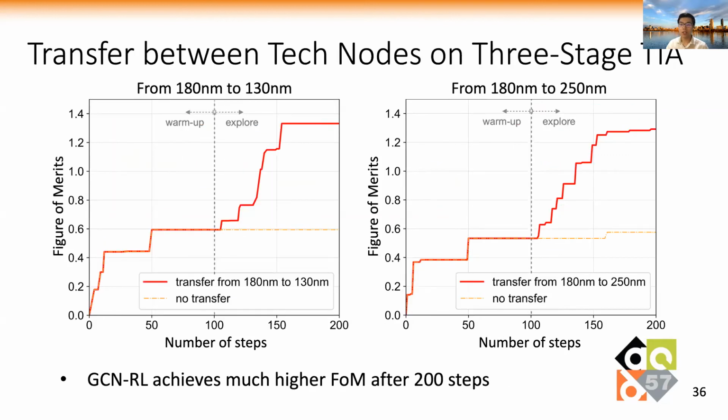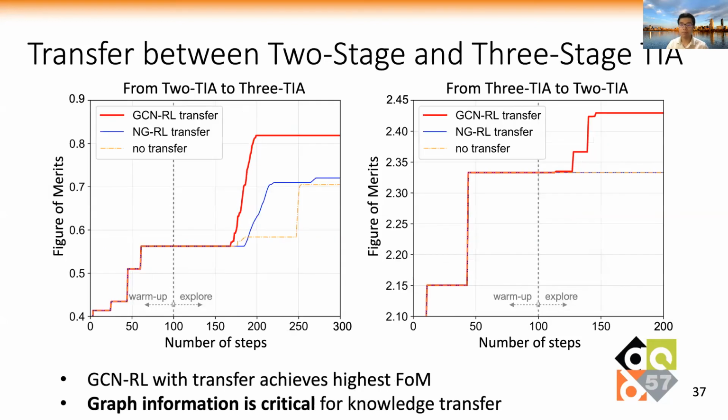Here we show the knowledge transfer between technology nodes on the 3-stage transimpedance amplifier. The agent is trained on 180 nanometers and transferred to 130 nanometers and 250 nanometers. GCN-RL in the red curve can achieve much higher FoM values after only 200 steps.